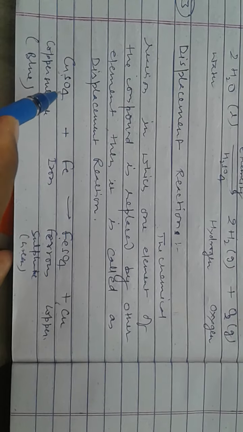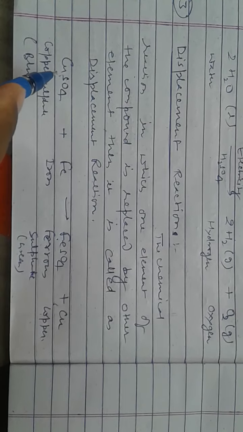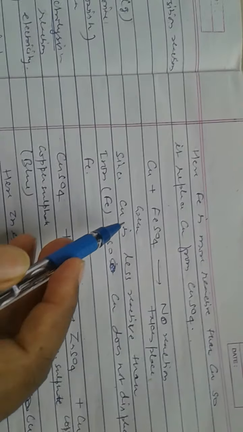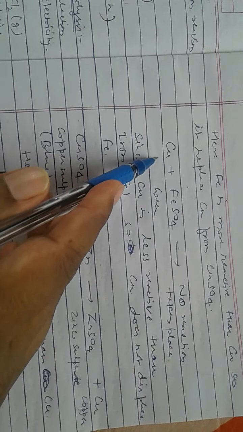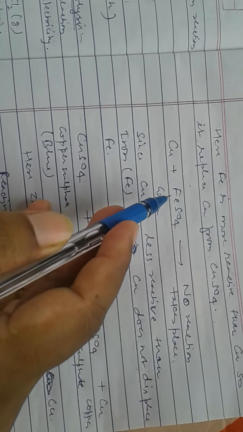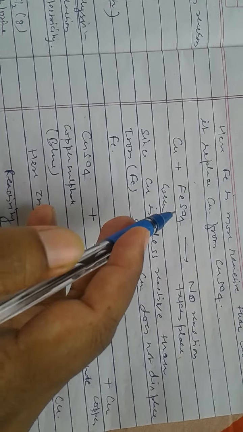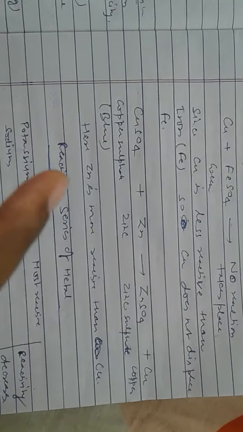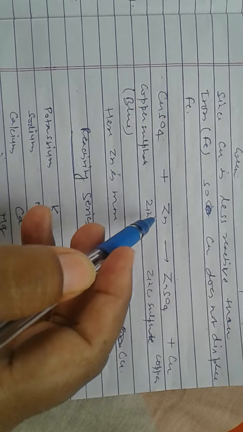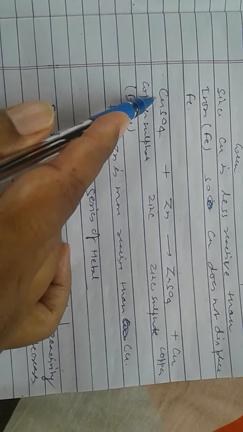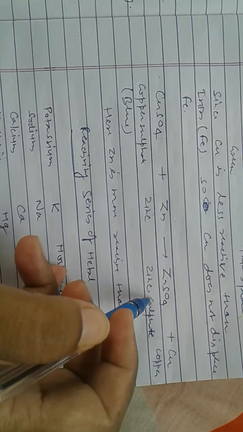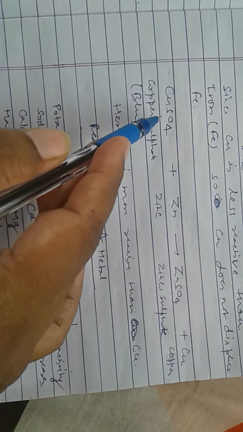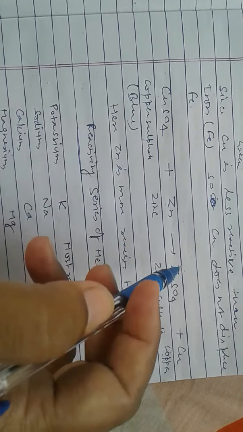So in this reaction, iron is more reactive in comparison to copper. So copper is displaced. Another example is, if we add copper into ferrous sulfate solution, then iron is not displaced by copper because copper is less reactive. Another example is when copper sulfate is treated with zinc, then zinc displaces copper and forms ZnSO4 and Cu. Here zinc is more reactive, so it displaces copper, the less reactive element.